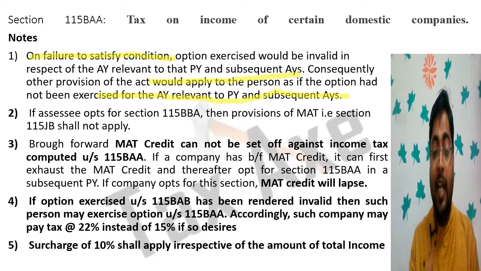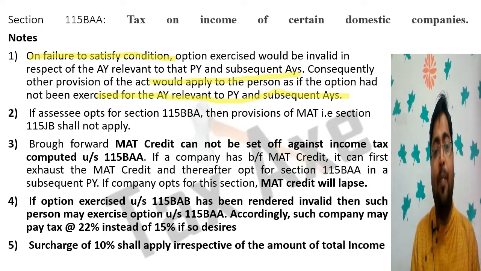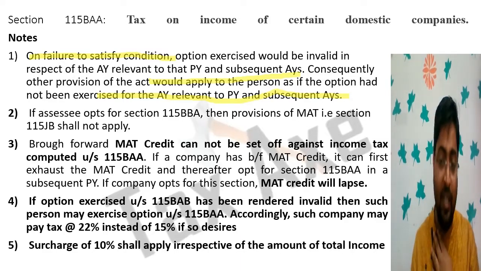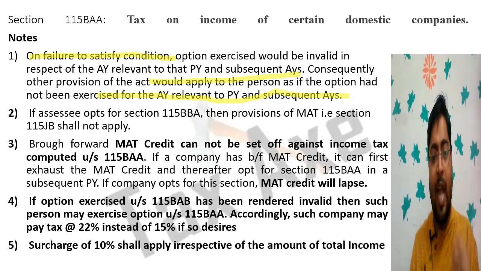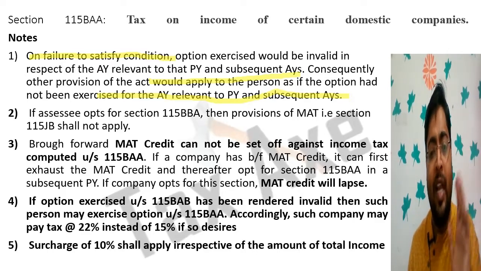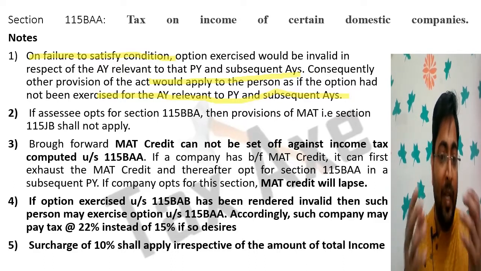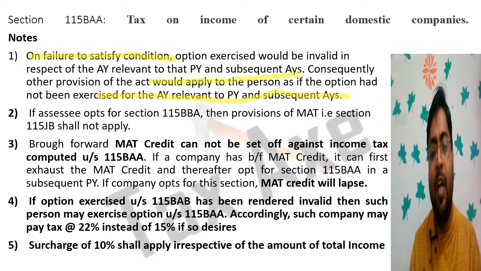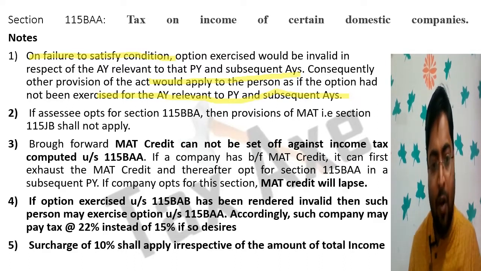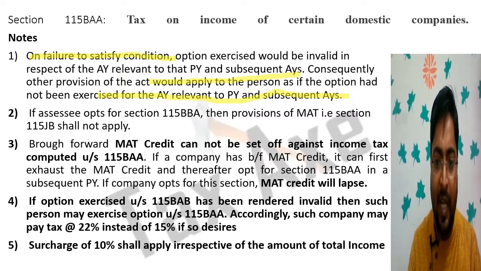If a company opts for section 115BAA, then the provision of MAT is not applicable. I have told you earlier, if 115BAA or BAB is applicable, then MAT provision is not applicable. Since MAT provision is not applicable, brought forward MAT credit cannot be set off. All these credits shall lapse. Brought forward MAT credit cannot be set off against income tax computed under 115BAA.